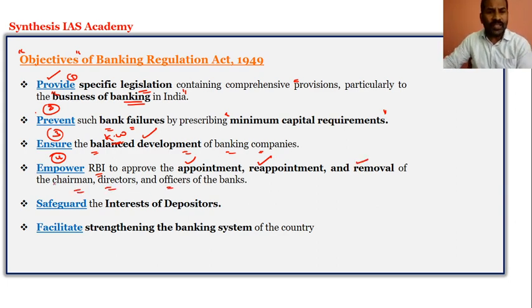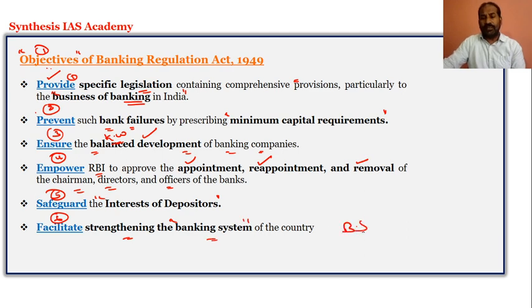This is one of the major objectives of the Banking Regulation Act 1949. The fifth one is to safeguard the interest of the depositors, and that is the basic objective. And the sixth one is to facilitate strengthening of the banking system in India.